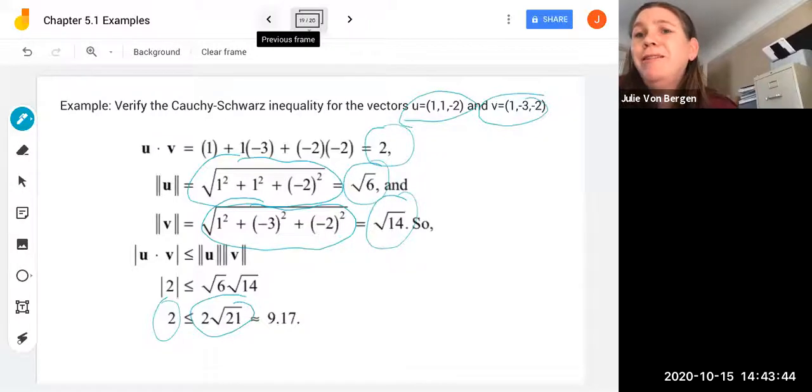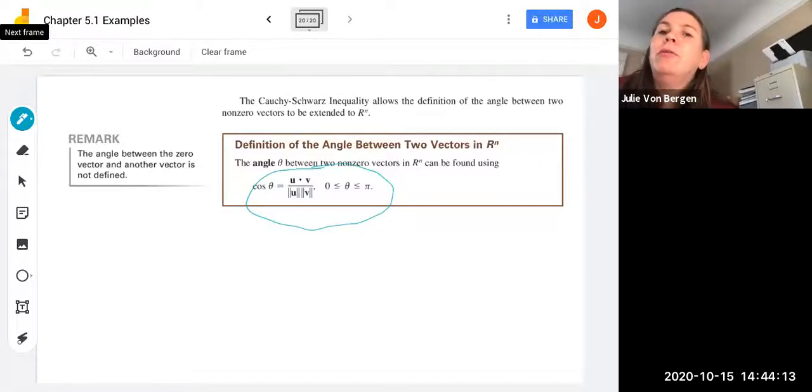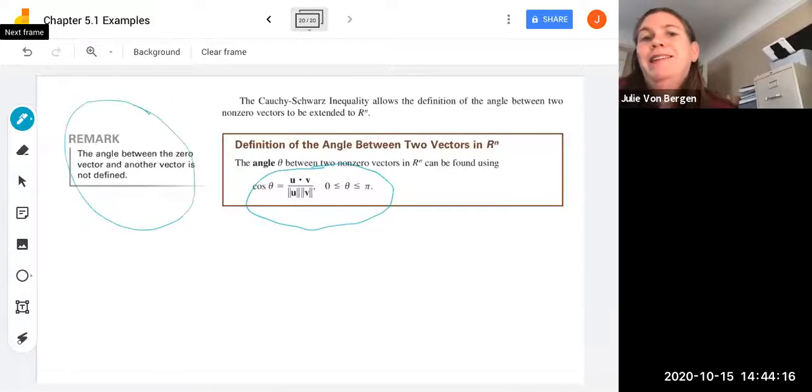Okay, so what Cauchy-Schwarz gives us is that definition for the angle theta between two non-zero vectors that we saw in R2. We can extend that to Rn, n dimensions. So in general, our same formula holds in n dimensions, that cosine theta equals u dot v divided by the norm of u multiplied by the norm of v. And that holds for angles between 0 and pi. And there's an important remark to note here that the angle between the 0 vector and another vector is not defined. So this only holds for non-zero vectors.